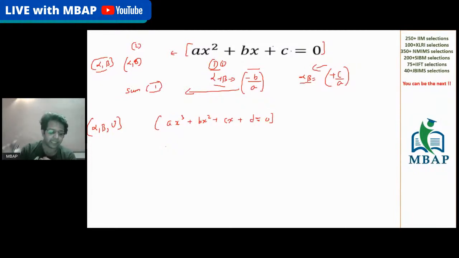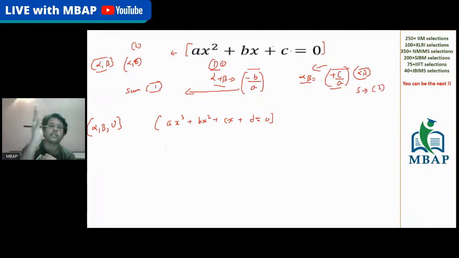Minus b by a is the expression for the sum of all the roots taking one at a time. We understand the only possible roots were alpha and beta, so if you add them one at a time, it's going to look like alpha plus beta. On the other side, plus c by a is given by a value called the product of the roots. Let's change the way we have learned. We'll say this is the sum of all the roots taking 2 at a time, which is alpha and beta combined.